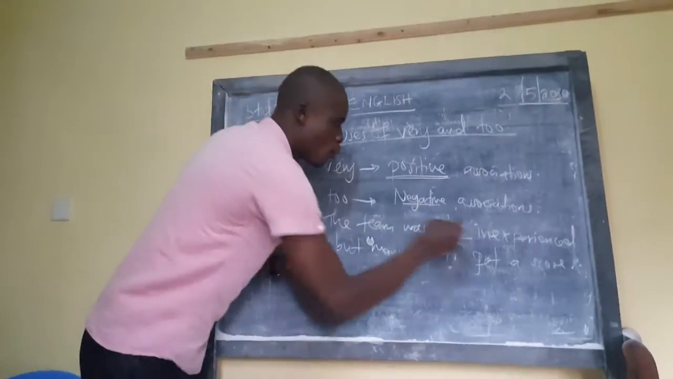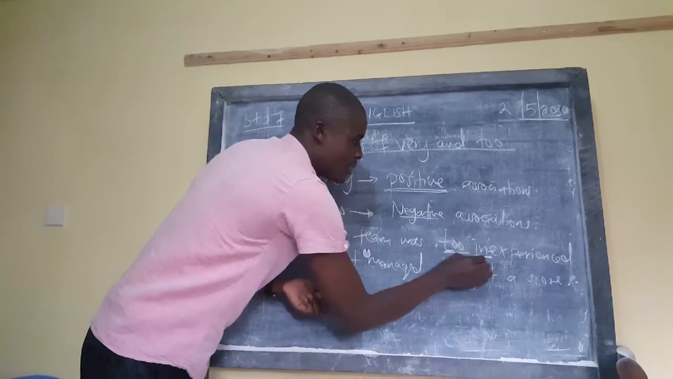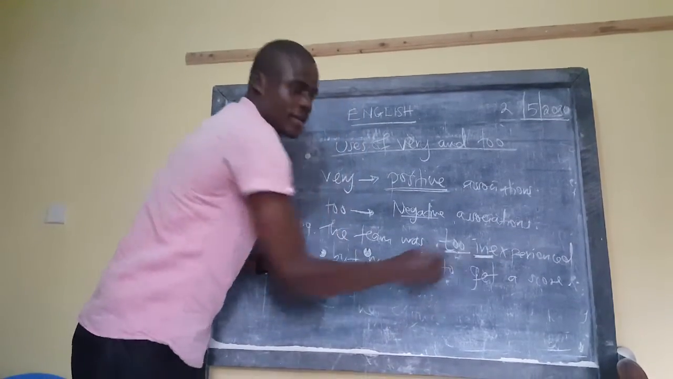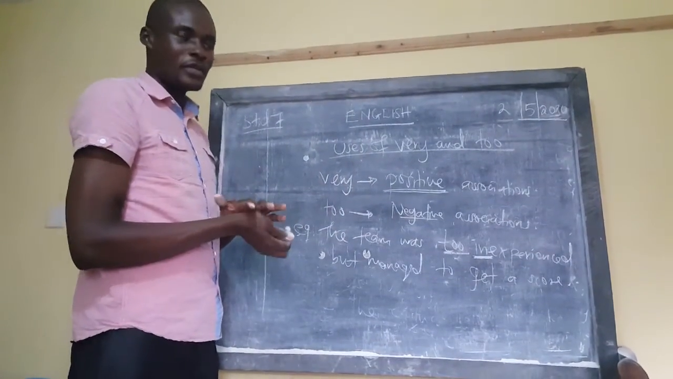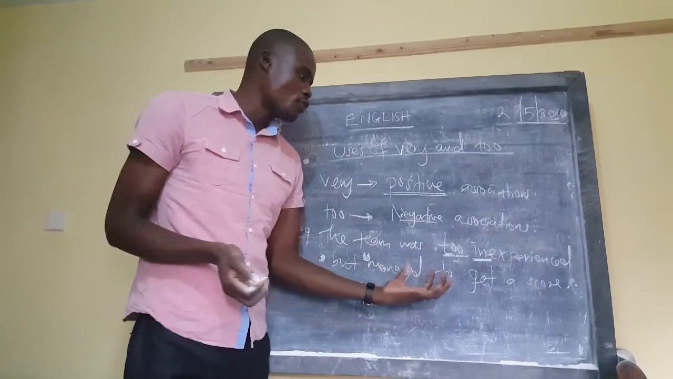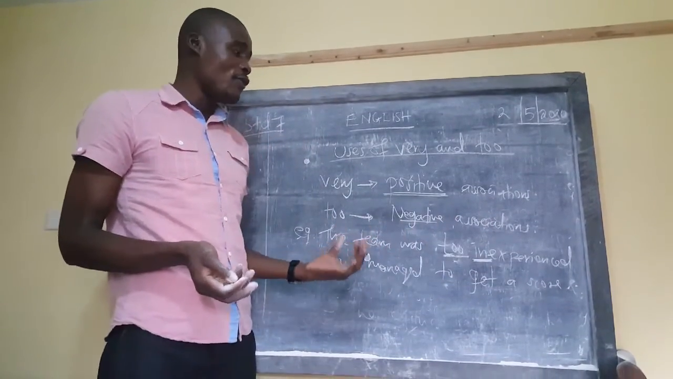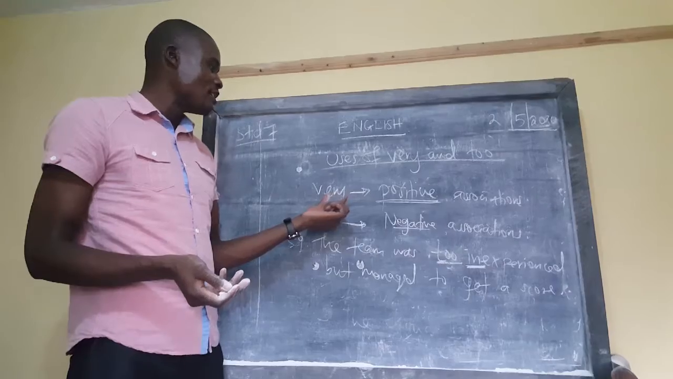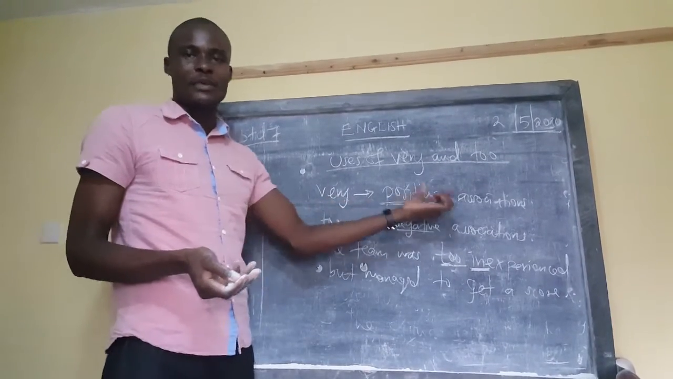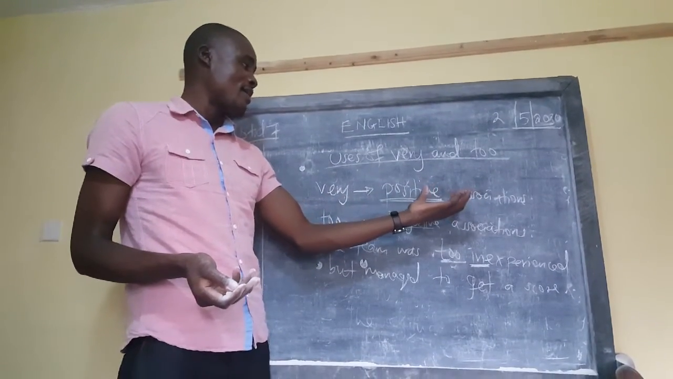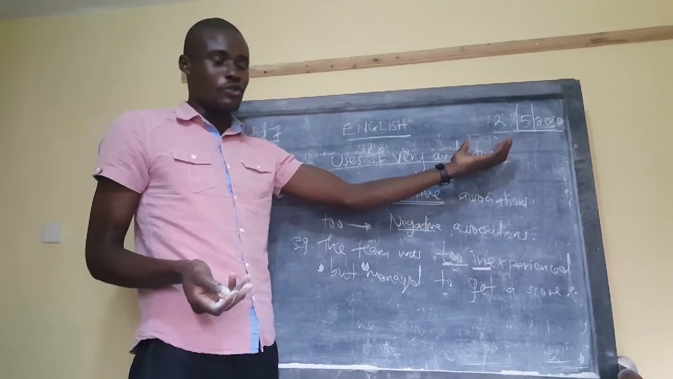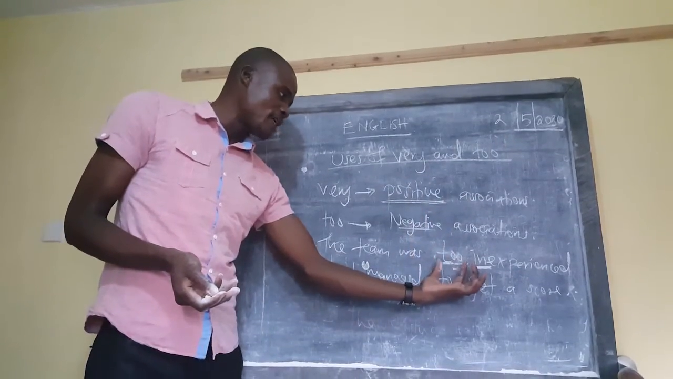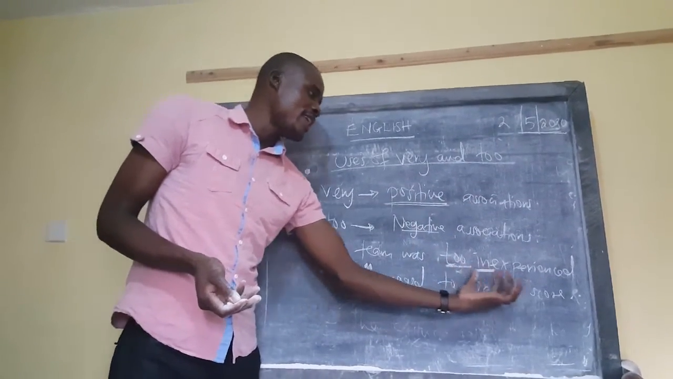So learner, look at my sentence now. After too, we are seeing a negative association here. Inexperienced. We are not saying that the team was too experienced. You can't say like that. If they were experienced, then you say the team was very experienced, because that one gives us a positive association. So you want to associate it to something negative. Too inexperienced.